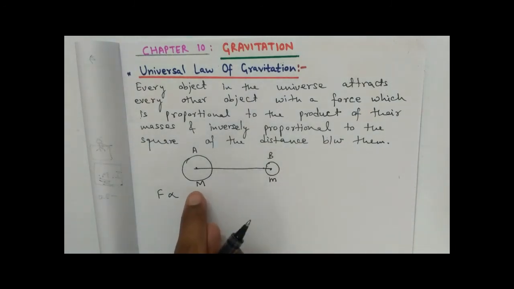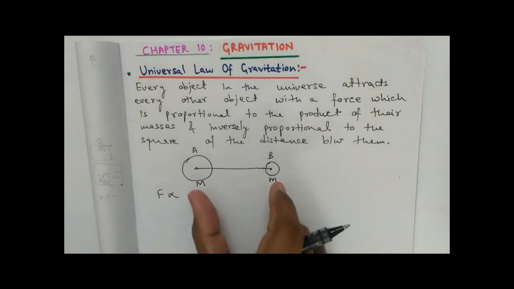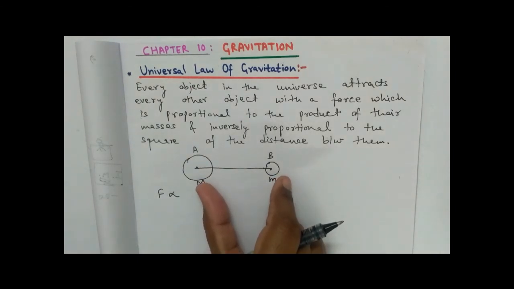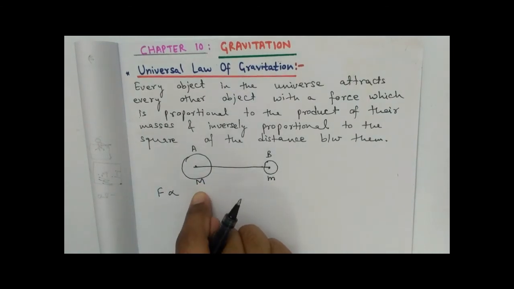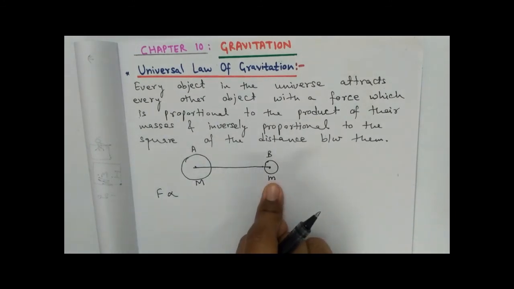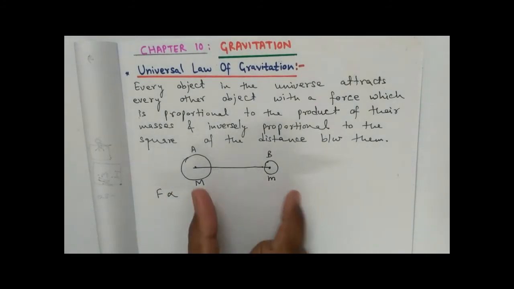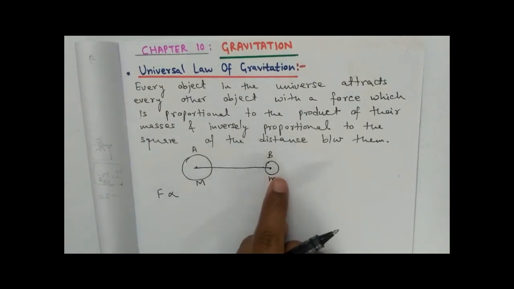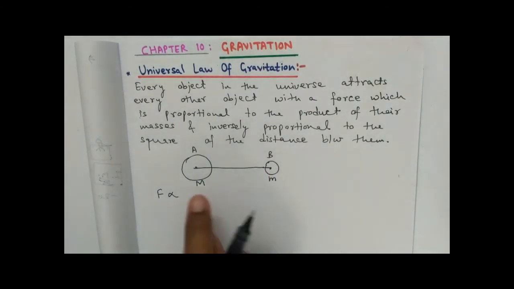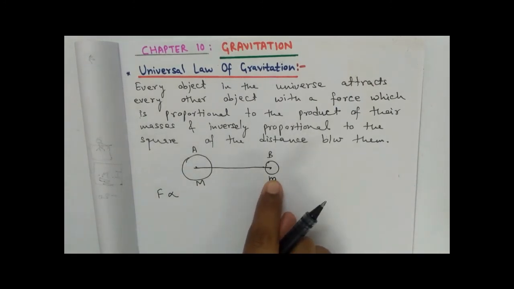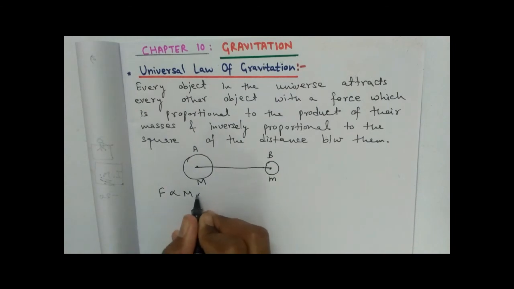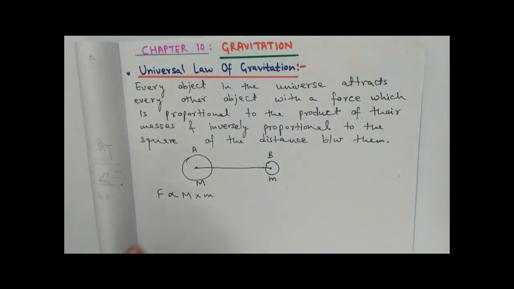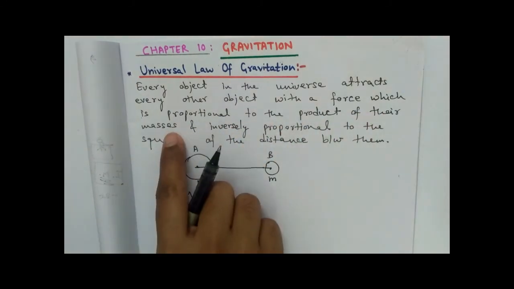I'm writing it as capital M and small m in order to show that both are masses, but of different objects. So I have represented one as capital M and another as small m. You can take another format also, like M1 and M2. So I'm here taking capital M and small m as the masses of both the objects. So the force of attraction will be directly proportional to the product of their masses. That means F is proportional to M times m.